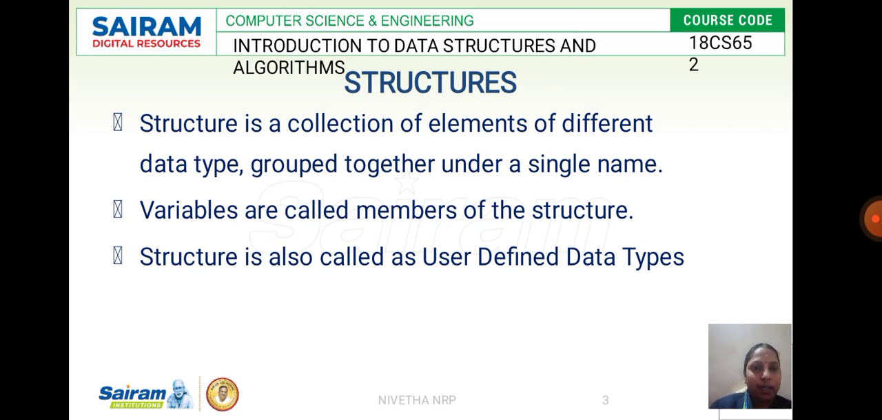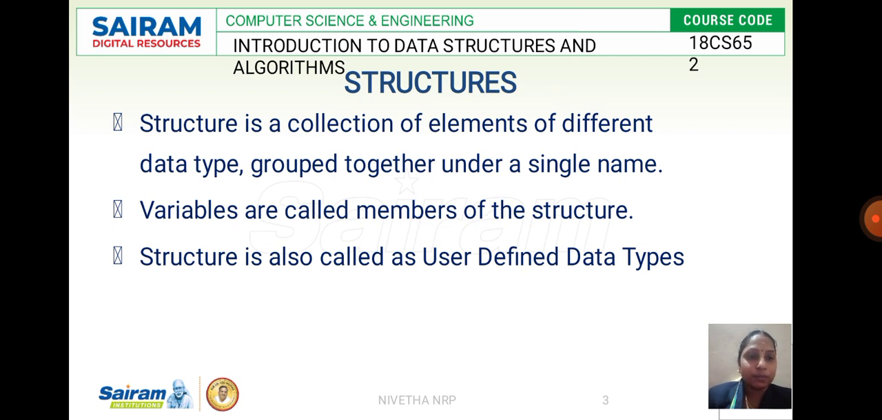A structure is a collection of elements, similar to an array. What is an array? We have seen an array is a collection of data of a similar data type. Here in an array it is a collection of similar data types, but in a structure it is a collection of different data types. When you have different data types to be used in a program, you can go with structures, whereas in an array you can use the same data type.